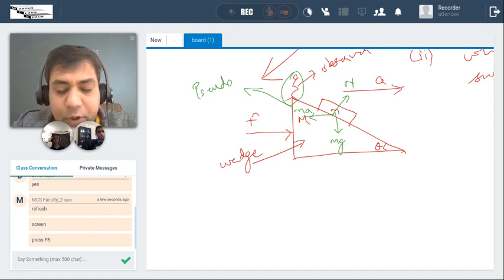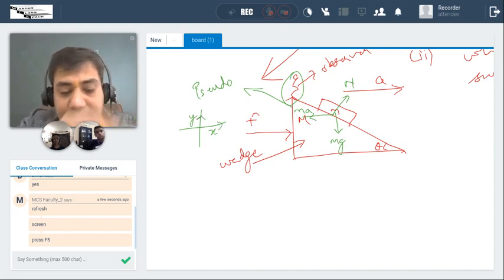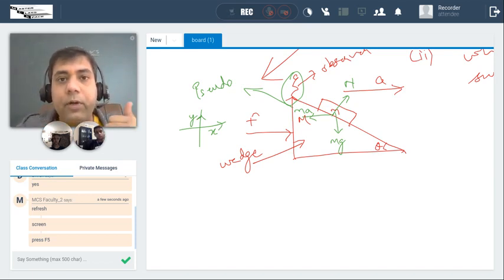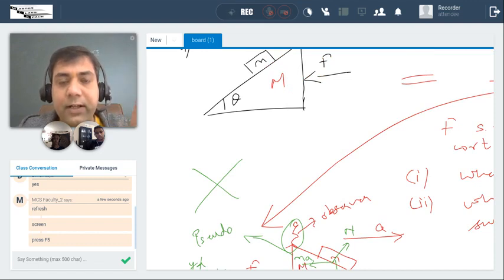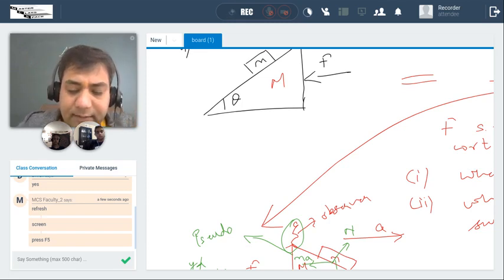Because if I take components of ma and mg, I will have to take components of two forces. So it is better that I take this x and y as my axes rather than tilting the axis as we generally do in inclined plane problems. Don't you think so? Because if I take this as my axis, it would be a cumbersome job, as I have to take components of two forces. So I better decide this as my axes.